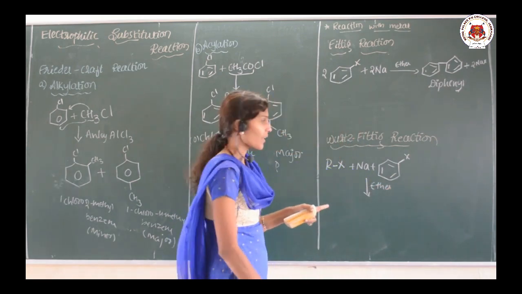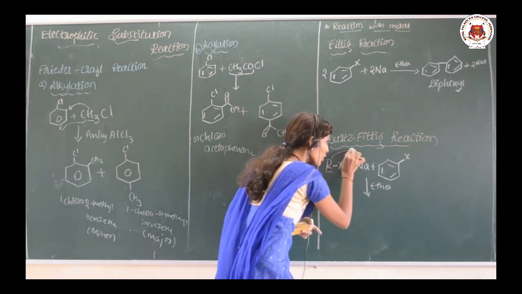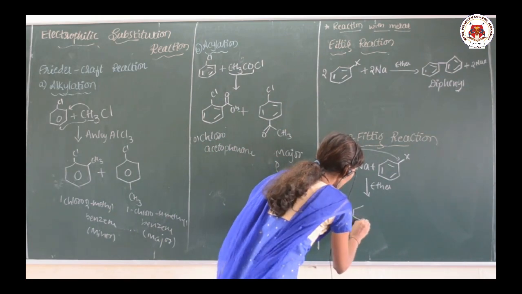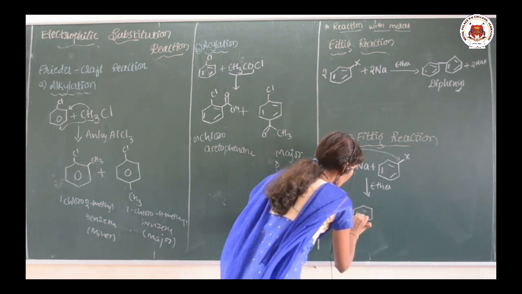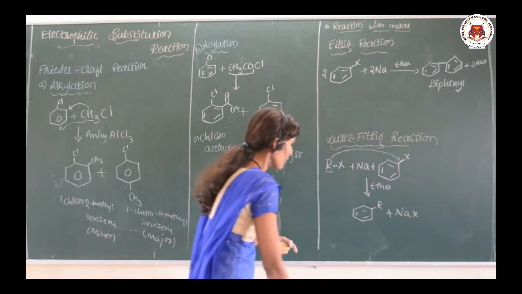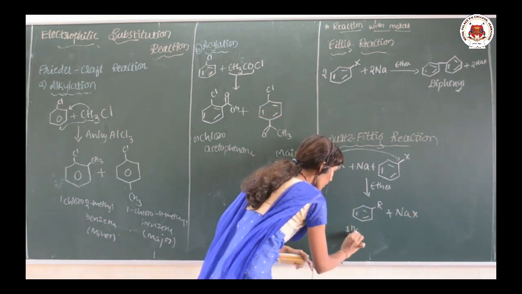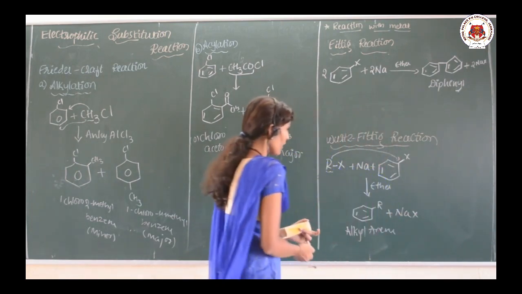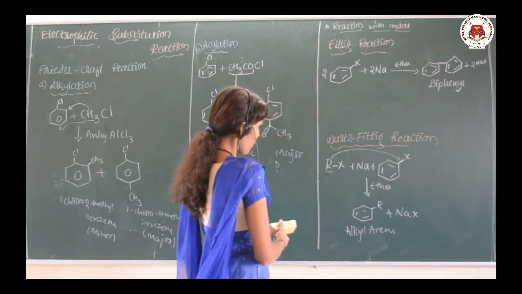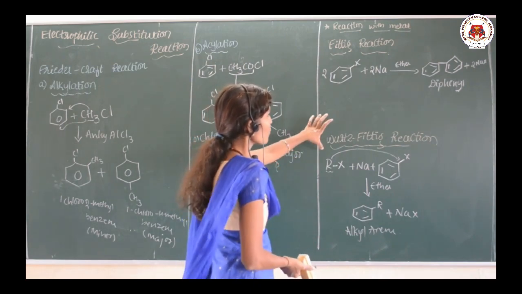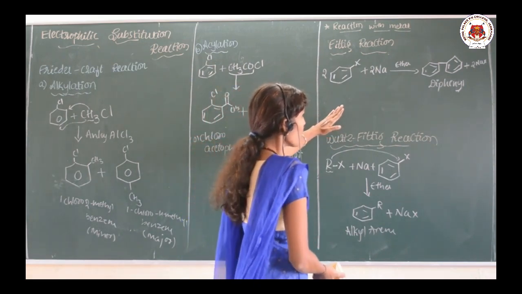Alkyl arene. It means R group is going to be attached here. Alkyl arene will be the product, plus NaX. This is the alkyl arene. So, this is how the Wurtz-Fittig reaction takes place.